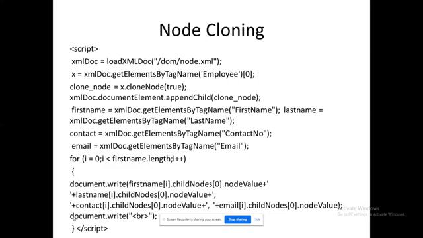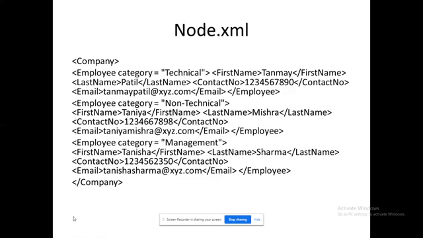The rest of the contents are as they are. What contents do I want to reproduce from the XML file? I am going to reproduce only the corresponding tags that I have mentioned: first name, last name, contact, email. These are all the things. Using a for loop, I am iterating and printing all the values available in the XML file. Because this XML file has three records, now I am going to display four records.